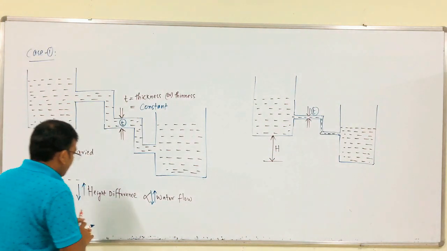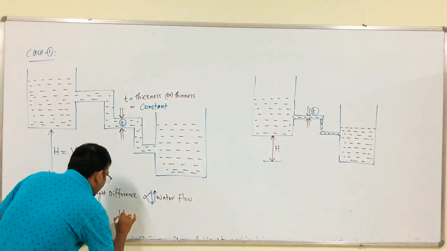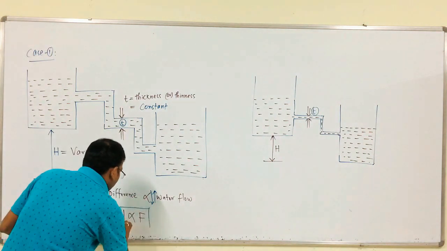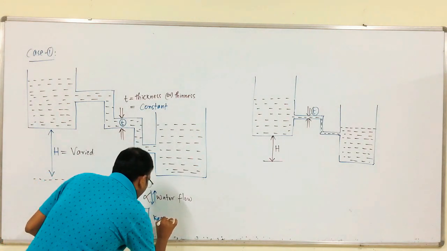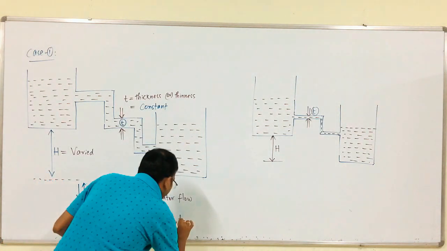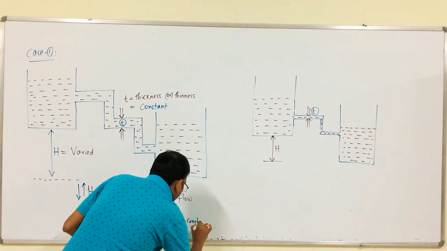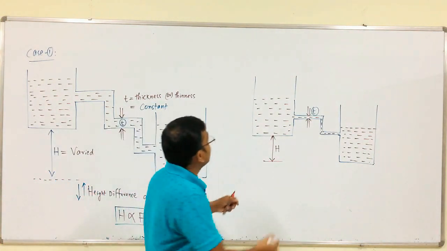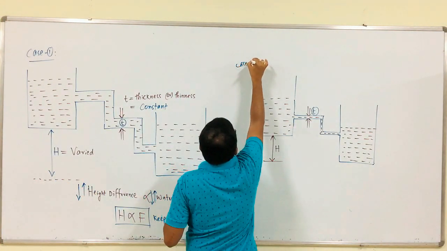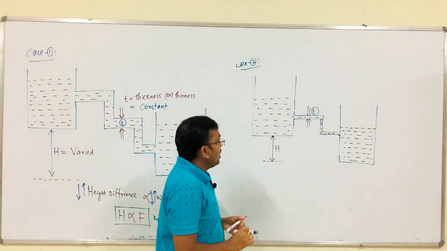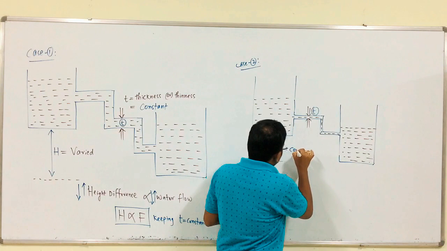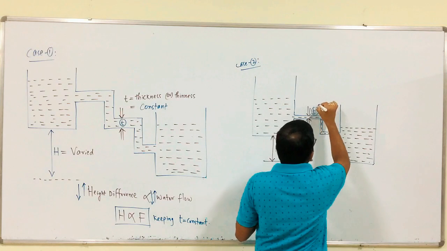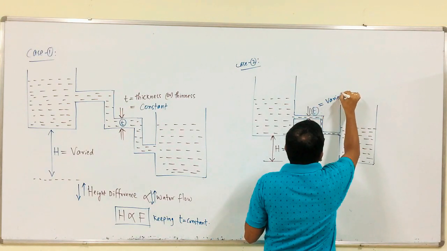So, this height difference is proportional to the flow of water, keeping T equals to constant. Like that, in case 2, this height should be equal to constant, and the thinness is varied.